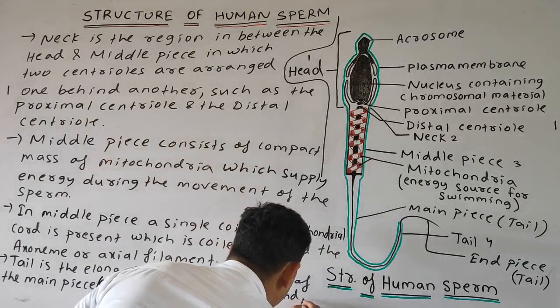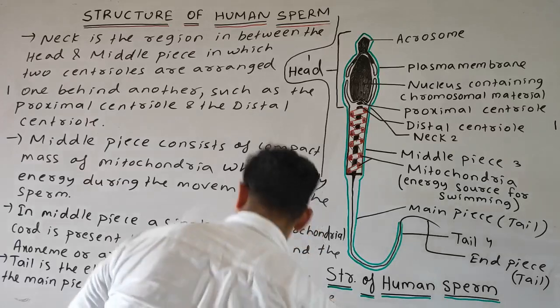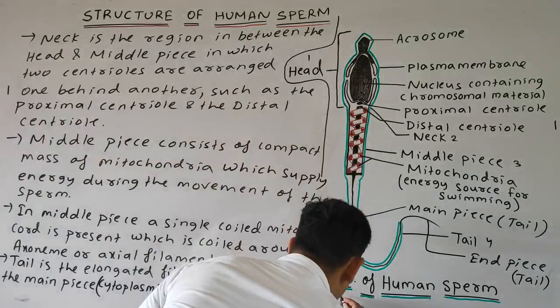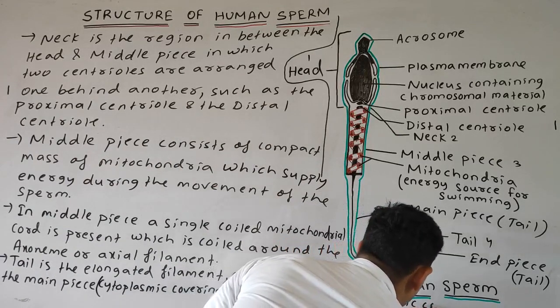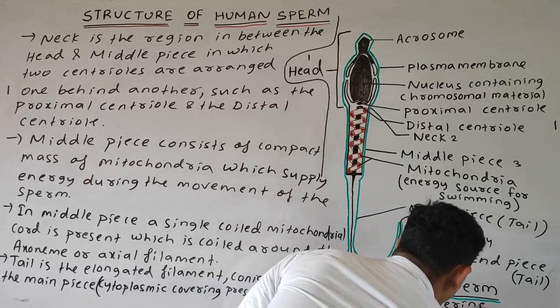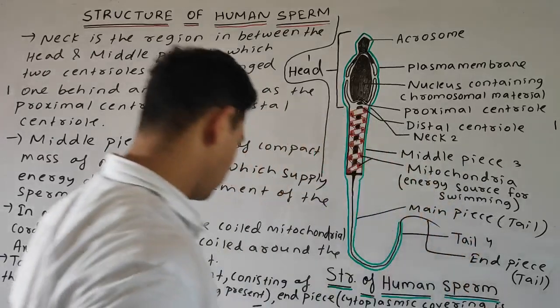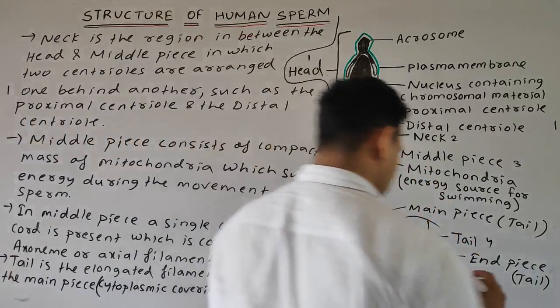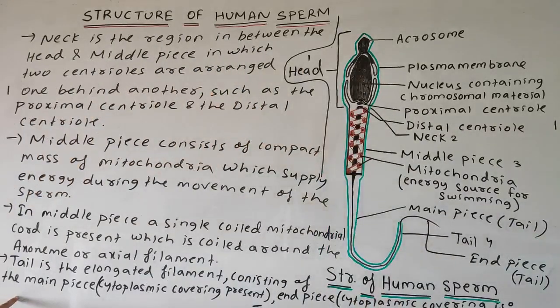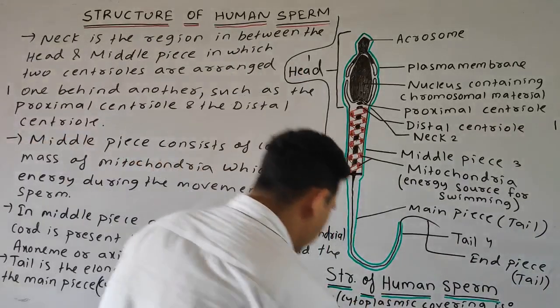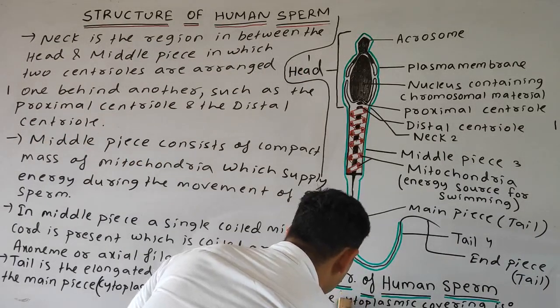And the end piece means the cytoplasmic covering is absent. I will write it here, as it might not be visible to you.